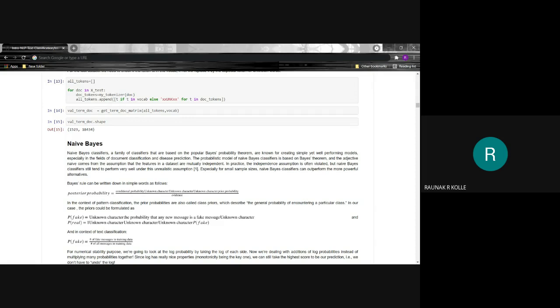Bayes' rule can be written down in simple words as follows: the posterior probability is the conditional probability times the prior probability divided by the evidence. In the context of pattern classification, the prior probabilities are also called class priors, which describe the general probability of encountering a particular class.